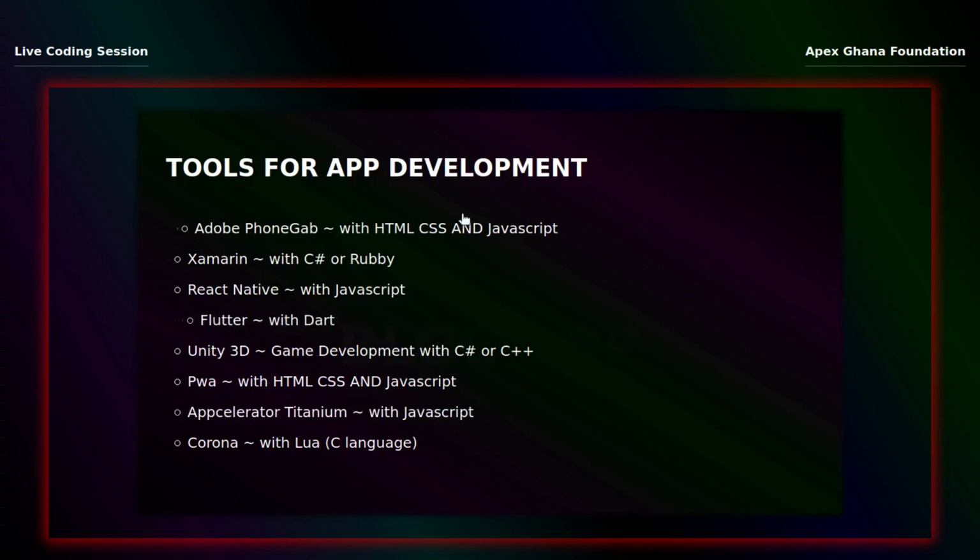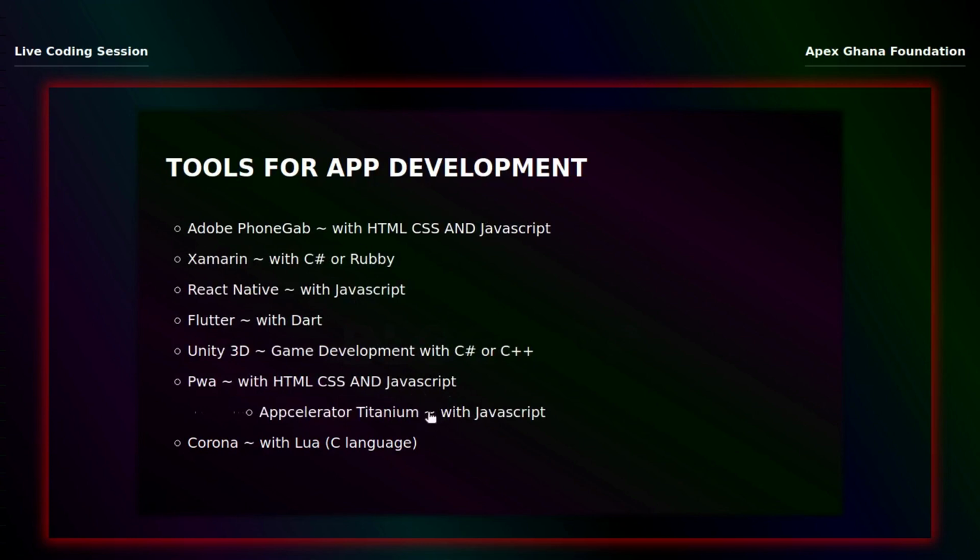Now we see JavaScript has appeared a couple of times. JavaScript is a very powerful programming language that I think you should go for. If you want to learn a programming language, JavaScript should be one, because it is basically used everywhere. So before Microsoft came in with Xamarin and Facebook came in with React Native and Google came in with Flutter, this was what was basically trending.